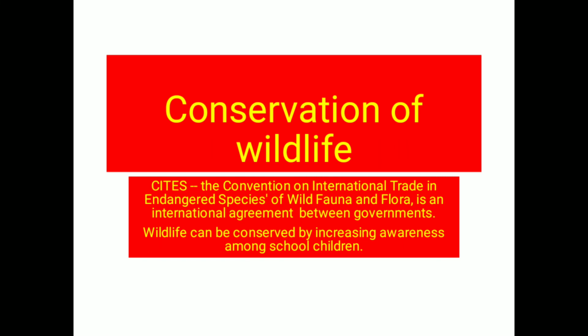Many species are becoming endangered, some no longer exist, and some are on the verge of extinction. So much damage has been done to wildlife by human beings; there are many human activities through which this loss has been caused.